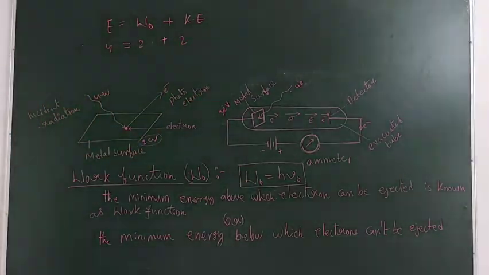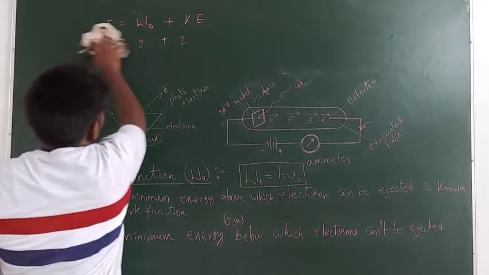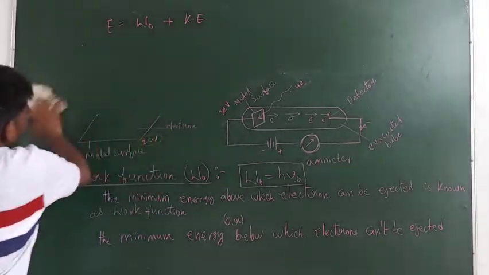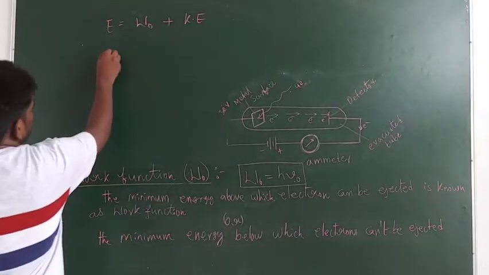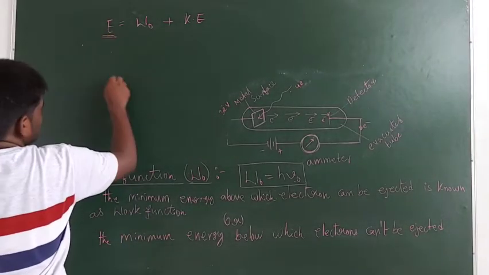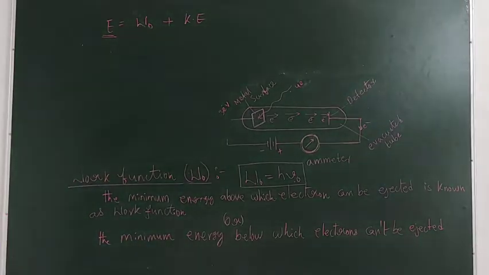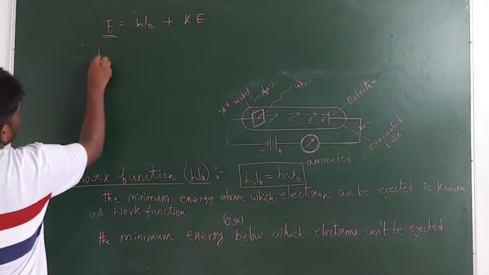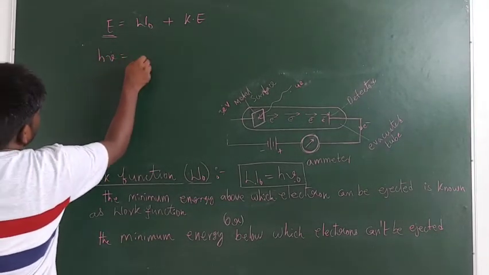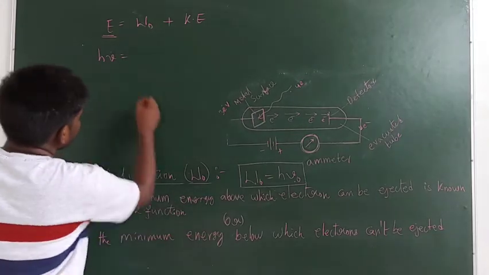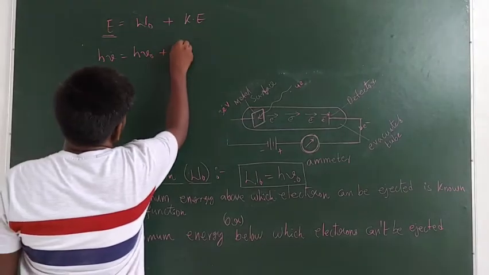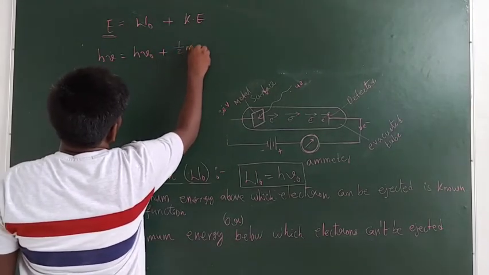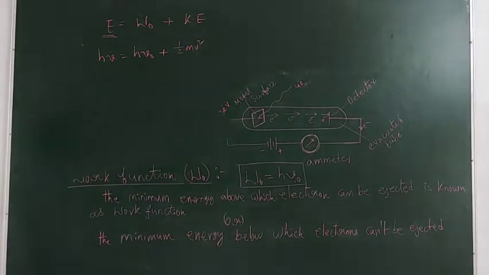From this we can write: E, from Planck's quantum theory, is equal to h nu, that is equal to W naught, which is h nu naught, plus kinetic energy. The kinetic energy formula is half m v square.